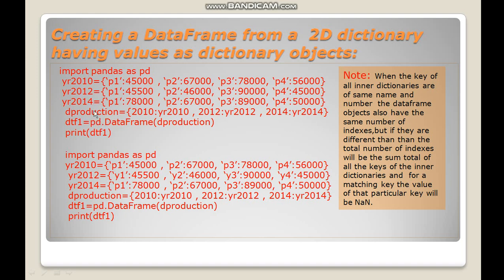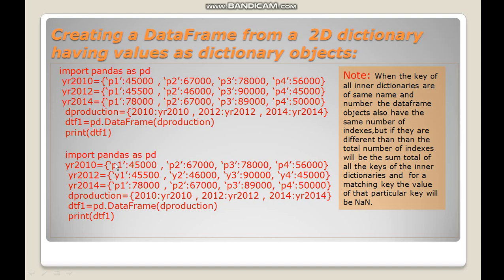So what we have done is that I have created another dictionary. The D production is a dictionary where I have used one key value and each of the values of the key is another dictionary. So this is another key value and this is a dictionary value. This is a key value and this is another dictionary value. So what I have done is I have just used this 2D dictionary as the value for the data frame.